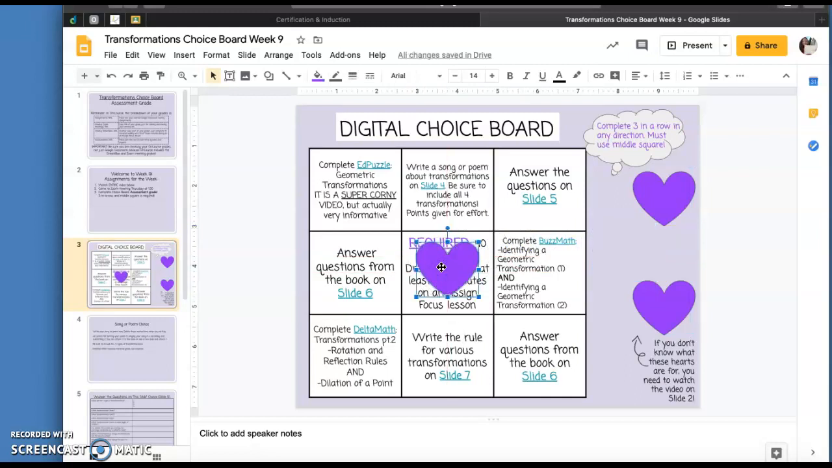And then you get to choose which direction you want to go in. Do you want to do these 3? Or these 3? Or these 3? Or these 3? You guys can choose. You need to do the middle square and you need to have 3 in a row.